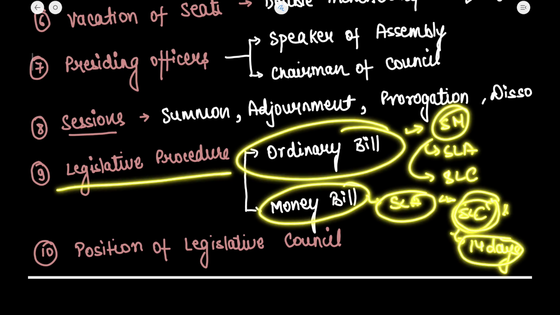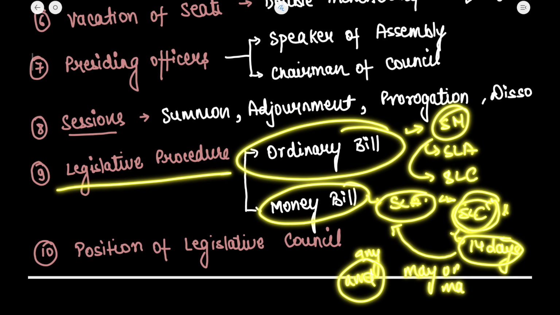If the state legislative council refers the money bill back to the state legislative assembly with any amendments, the state legislative assembly may or may not accept those amendments, because it is not necessary for it to accept them. So exclusive power regarding the money bill lies with the state legislative assembly.